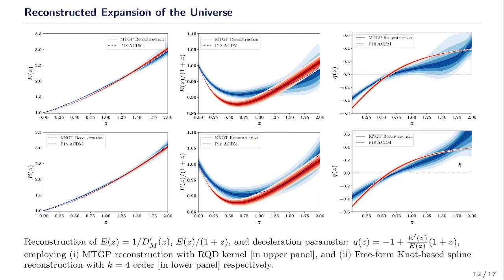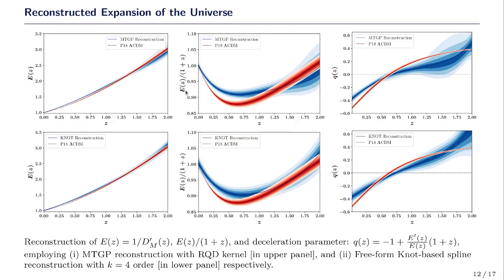Now we plot the reconstructed expansion history of the universe, and these are the plots. In the upper panel we have plotted E(z) scaled with respect to 1 plus z and q(z), which is basically the deceleration parameter. We also notice a clear region where our reconstruction, shown in blue, deviates from Planck ΛCDM at the very low redshift intervals, but at higher redshifts we see that these coincide very nicely within the 2 sigma.